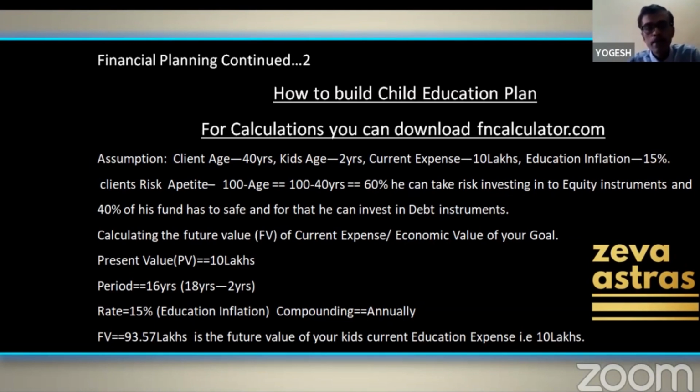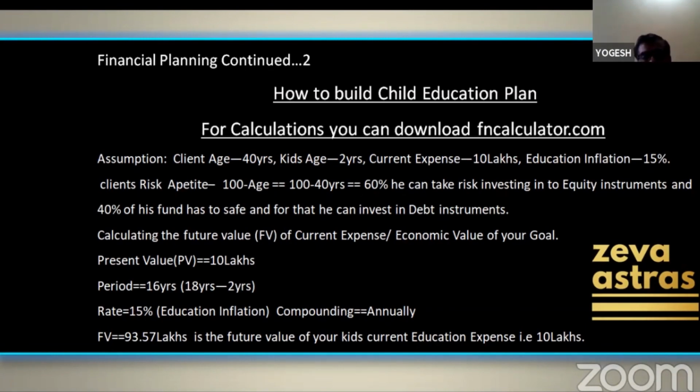Now coming to the child education plan, how to build it up. I have given the link fncalculator.com. If you just go there, this is a financial calculator where there are different options. PV, as the name suggests, is the present value. So let us assume today's present value is 10 lakhs. And now since the kid is 2 years,